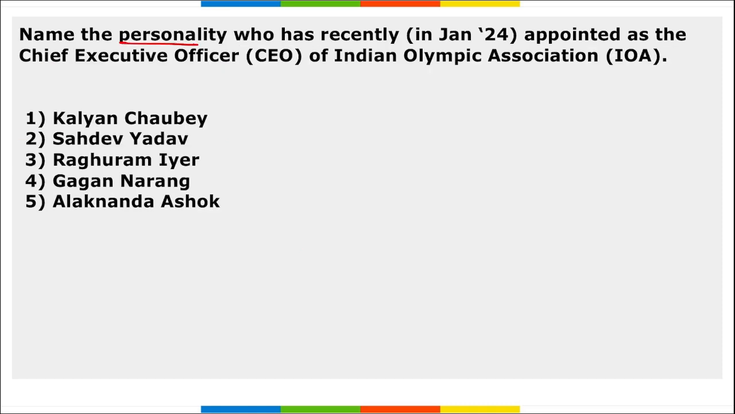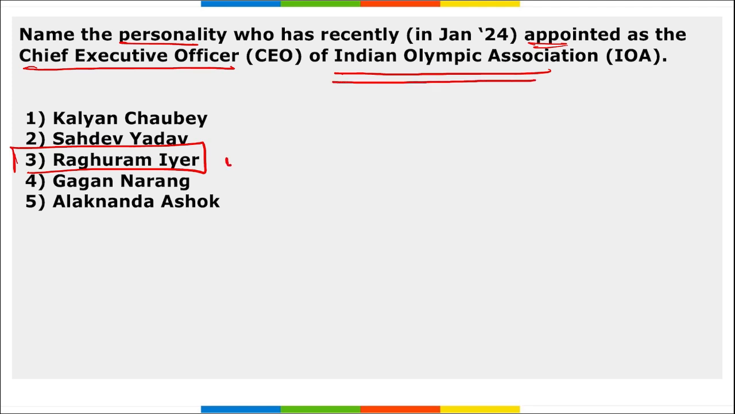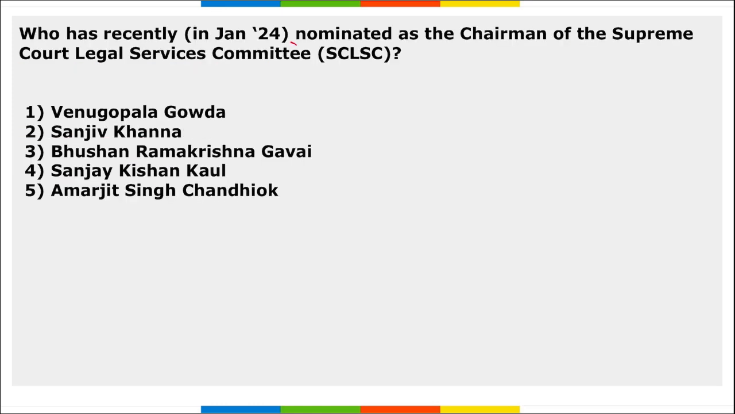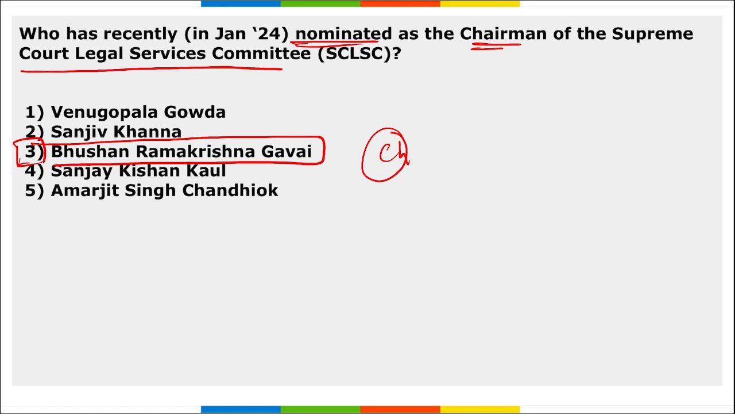Next, name the personality who has recently been appointed as the Chief Executive Officer of the Indian Olympic Association. So, Raghuram Iyer. Right? Raghuram Iyer has been appointed as the Chief Executive Officer of the Indian Olympic Association. Next, who has recently been nominated as the Chairman of the Supreme Court Legal Services Committee? Bhushan Ramakrishna Gawai. Right? Bhushan Ramakrishna Gawai has been nominated as the Chairman of the Supreme Court Legal Services Committee.